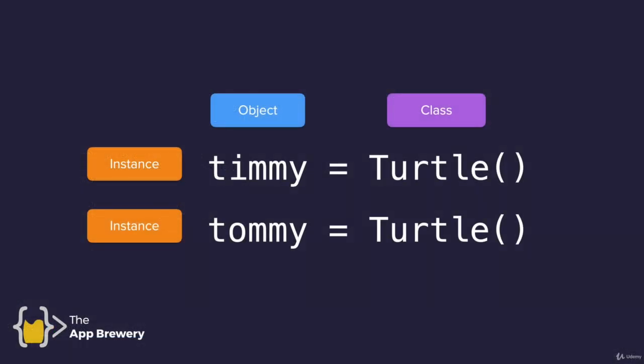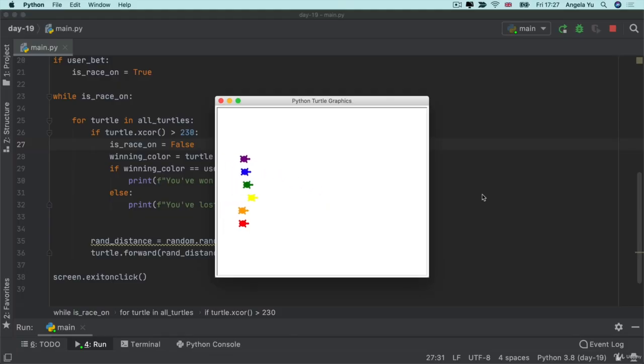Now, the other thing that we saw a lot of in this project is this concept of having multiple objects created from the same class. So in this case, we're using the turtle class to construct a turtle object called Timmy, but we've also got a separate object called Tommy. And Timmy and Tommy are both turtle objects, but they are different instances. So they can act independently, they can have different appearances, different colors, different attributes, and also a different speed of movement.